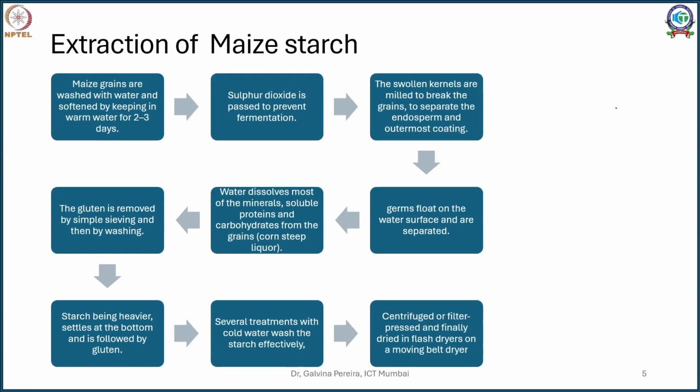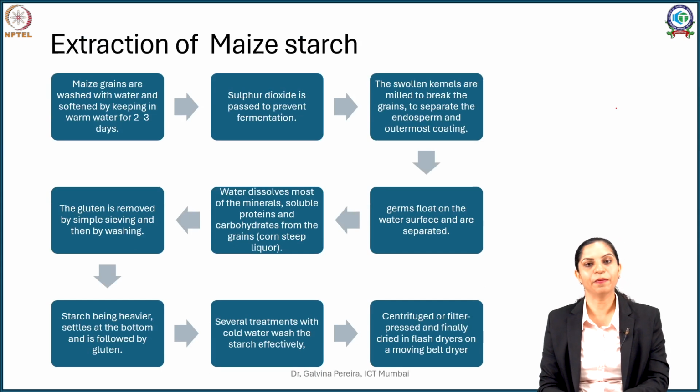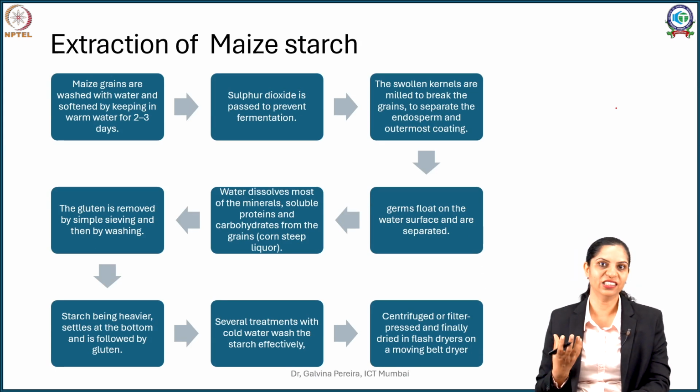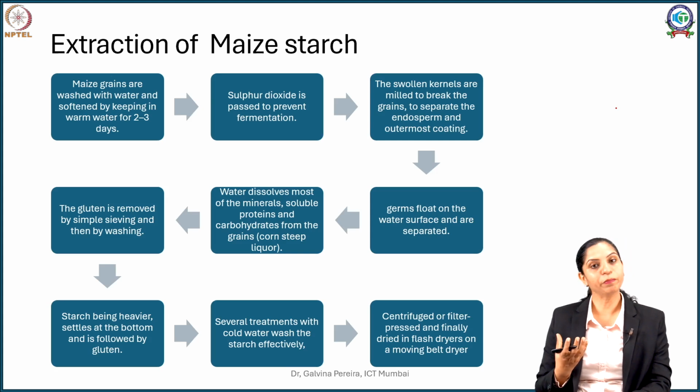Now how do you extract starch? Let's take an example of maize starch, which is much used commercially. What you need to do is take those maize grains, and you know that those grains are hard and stiff. So they are washed in water. Sometimes they are kept in warm water for 2 to 3 days to allow them to imbibe water so that they swell.